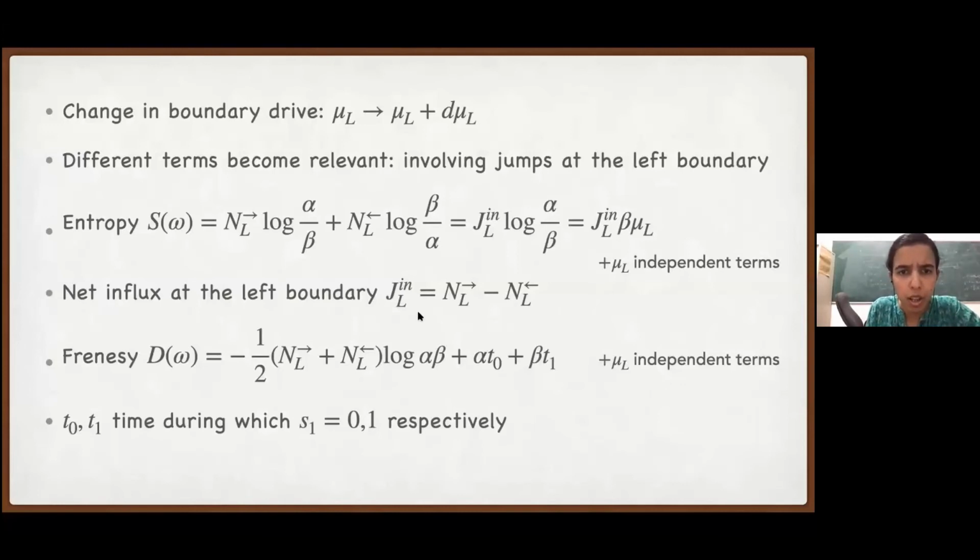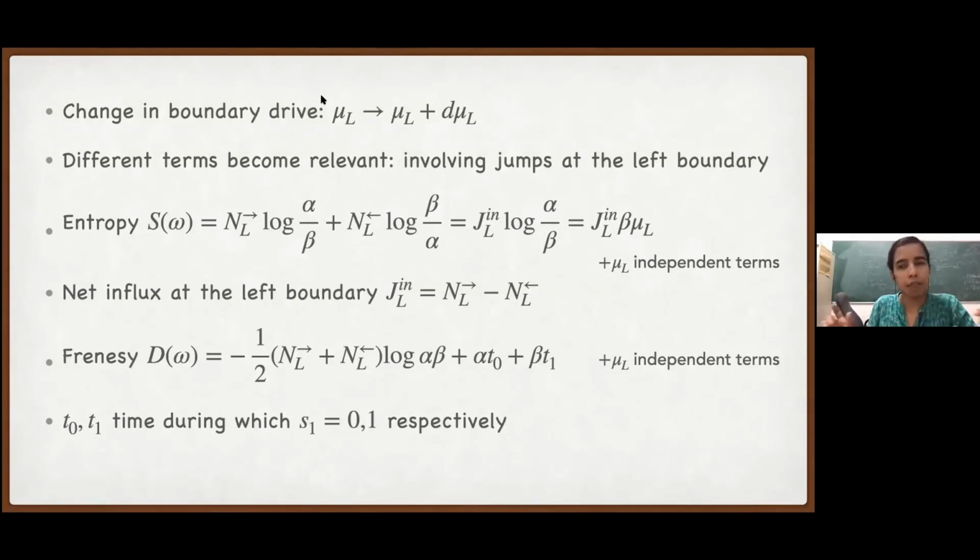There's one question from Ion. I'm a bit confused. I don't understand how P equal to Q still corresponds to non-equilibrium. If the two baths are at different chemical potentials, then local detail balance should ensure some relation between P and Q. No. Local detail balance is local, remember. The bath which is enforcing this PQ drive is completely independent of the particle reservoirs at the two ends. That is the essence of local detail balance. All the reservoirs that we have in the system are not talking to each other at all. The left bath is independent of the right bath, and both of them are independent of the thermal bath, which is giving this P over Q constant.